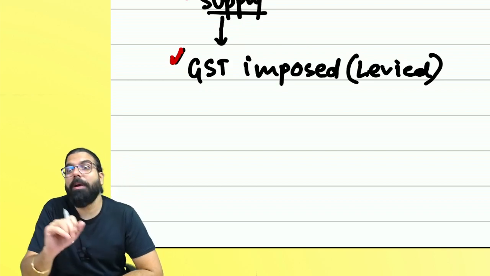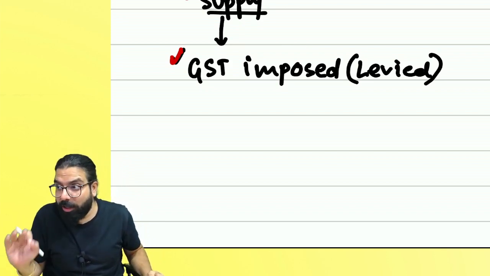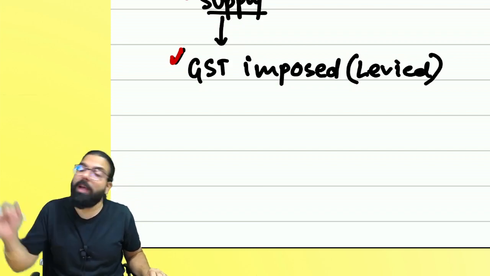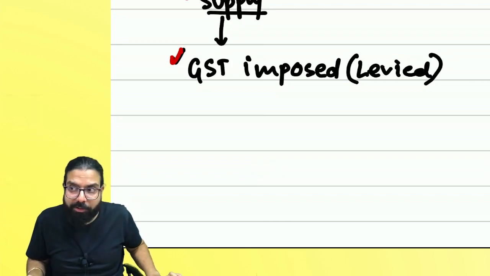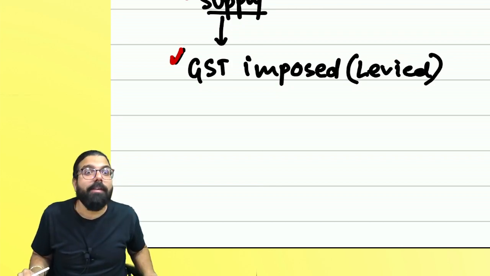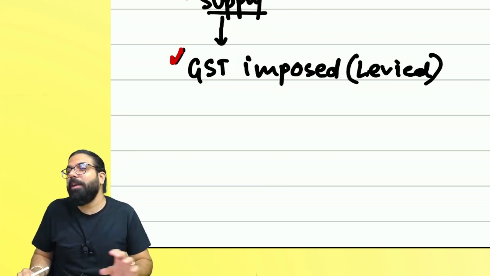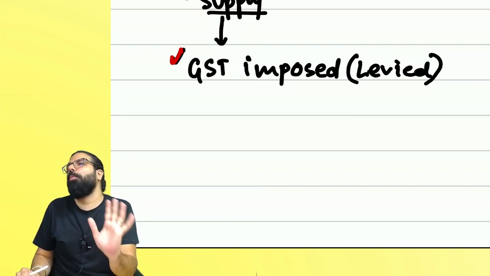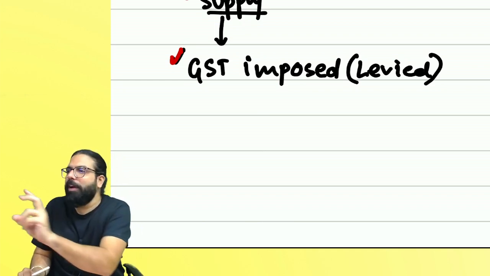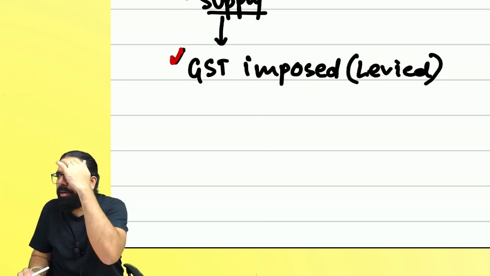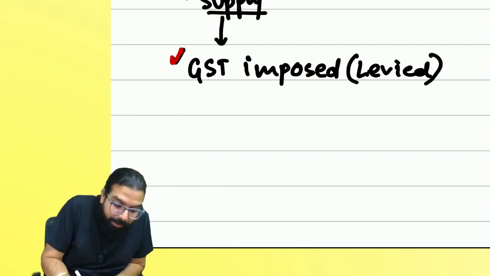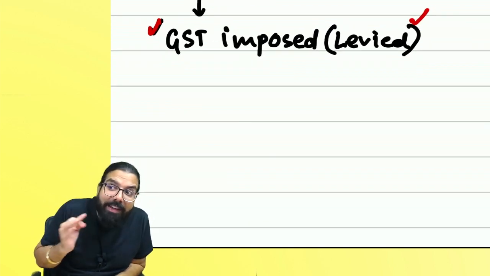But the government makes a partnership. Every person who does business in the country becomes a partner of the government. But why will the small boy not collect and pay GST to the government? GST got imposed on his goods. Why is he not paying? Because the government says, for small persons, I will not do a partnership. At least you have to cross the registration limit. As of now, I'll say the registration limit is 40 lakh. There's 20 also, 10 also, we'll discuss later. For example, 40 lakh. See, one is levy, second is collection.